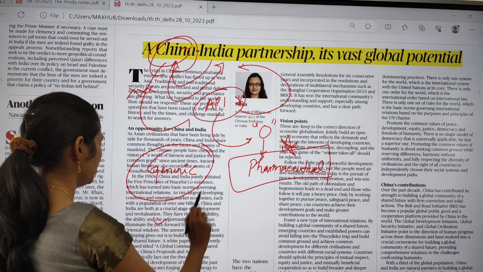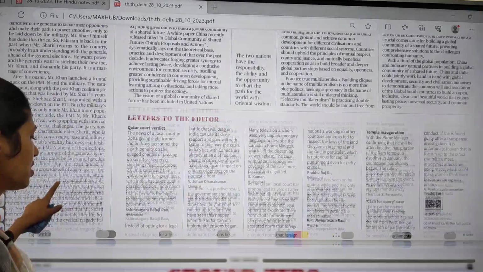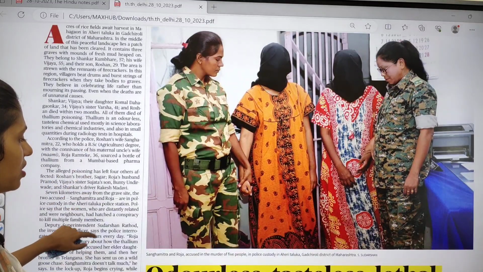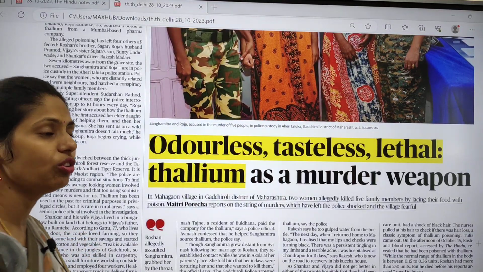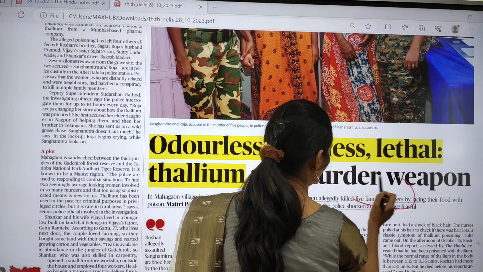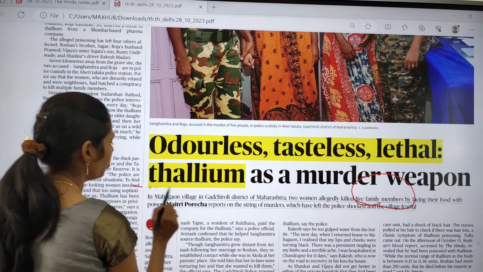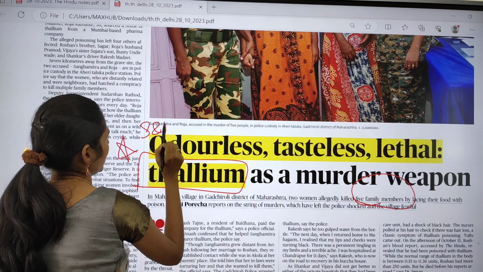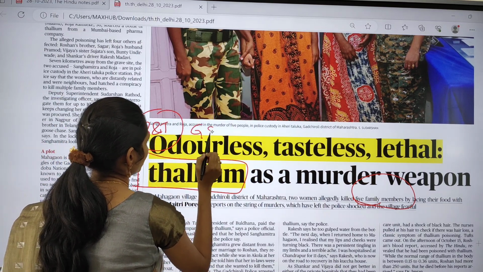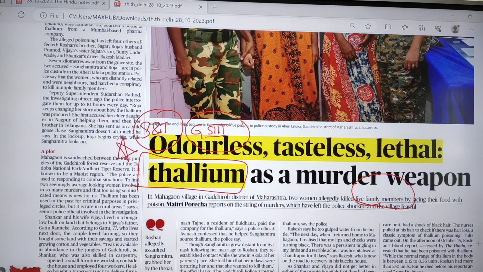Okay, so this is very, very important. And if you move on in this ground zero page, there is one interesting article. Here, two women killed 5 family members by giving thallium. Here you have to know what this thallium is, and this topic is important from science and technology, which comes under your GS paper 3. And there is a high chance of getting a prelims question from this topic.